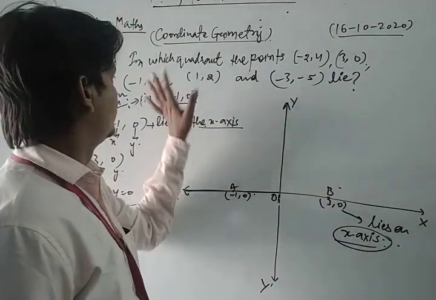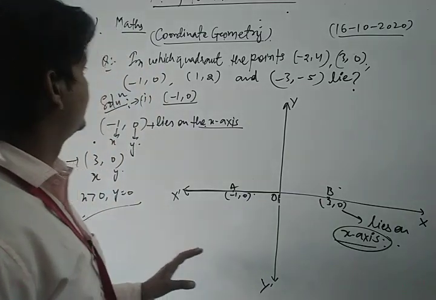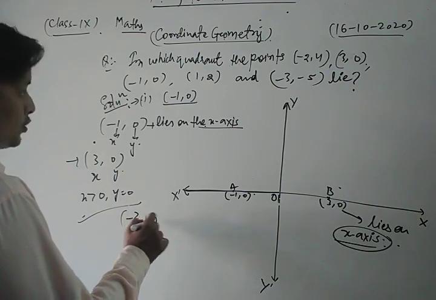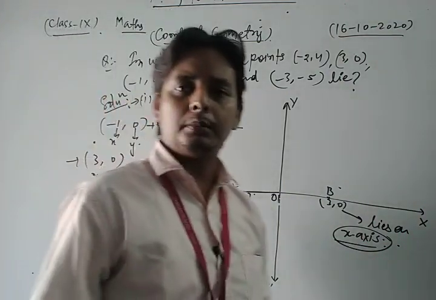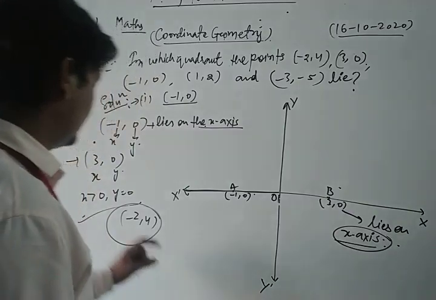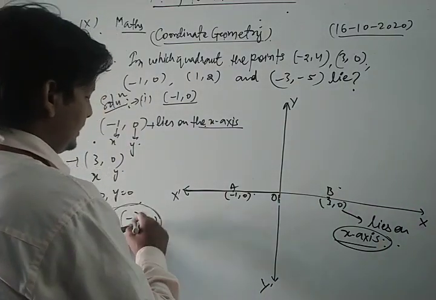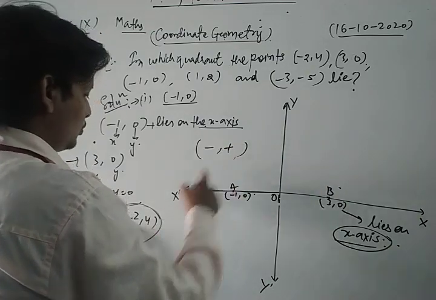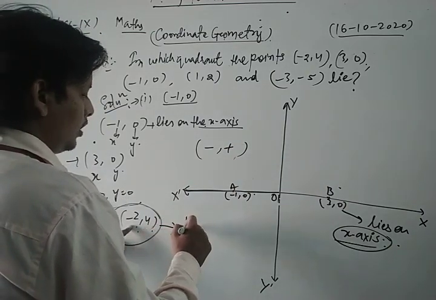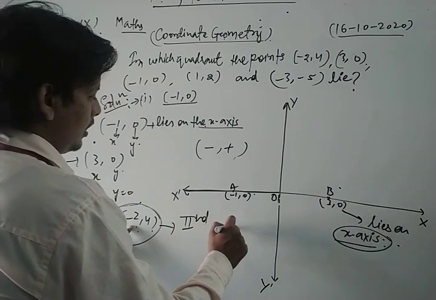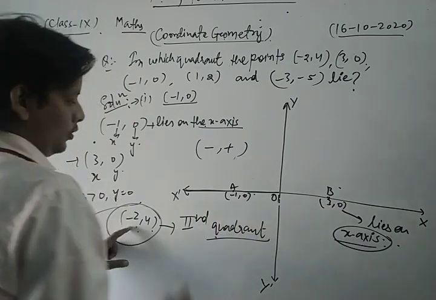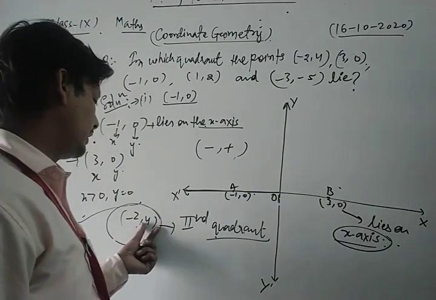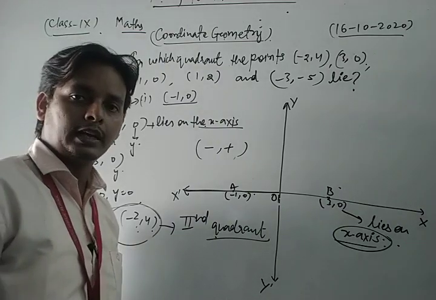Now we take the next one, the point minus 2, 4. Dear friends, this minus 2, 4 lies in which quadrant? Let's see. Minus 2, the abscissa, is negative, but the ordinate is positive, so it is in the second quadrant. Thus, in this way, we can say that the point minus 2, 4 lies in the second quadrant.